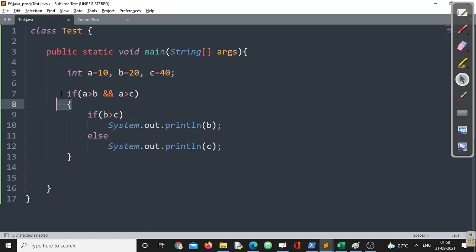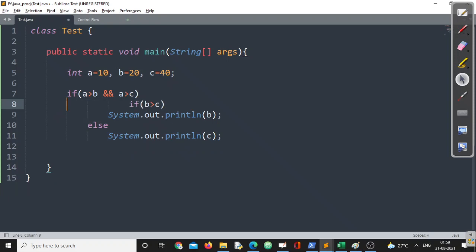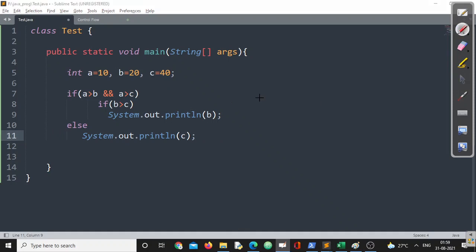Now let us go to some other cases. We will get a very good conclusion here. Now suppose I am writing something like this. Fine? Okay. Now my question is, we know how many statements belong to if? How many statements belong to an if when I'm not writing curly braces? You can happily say, sir, only one statement can be there in if.